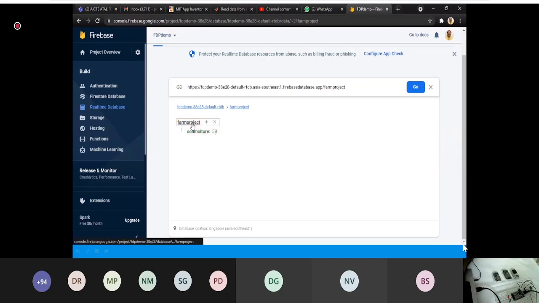Then again I will go to the farm project and click plus, and I will write another sensor data, say humidity, or you can say wind speed. I write, say, 50 knots or 60 knots. Add. So now you can see this is my bucket, and in this bucket I have added different variables and their values.